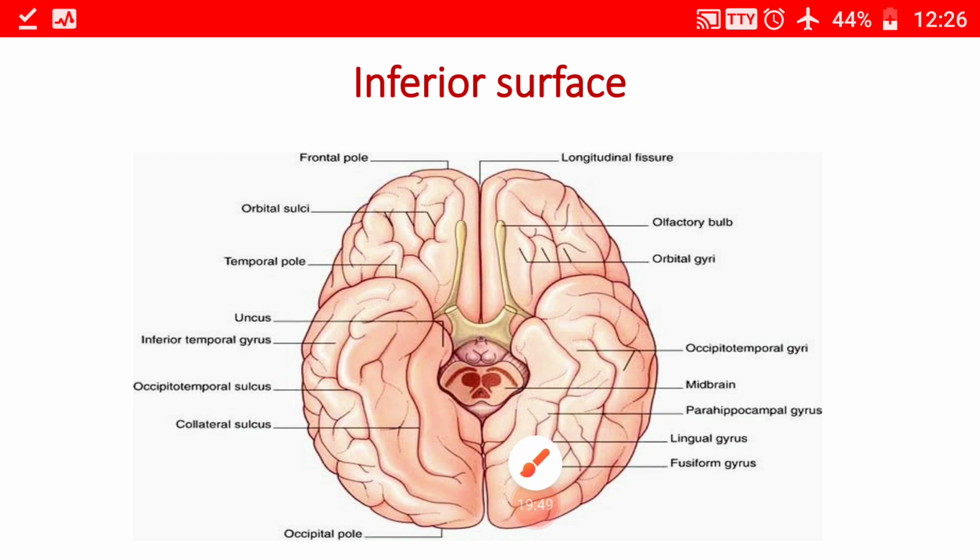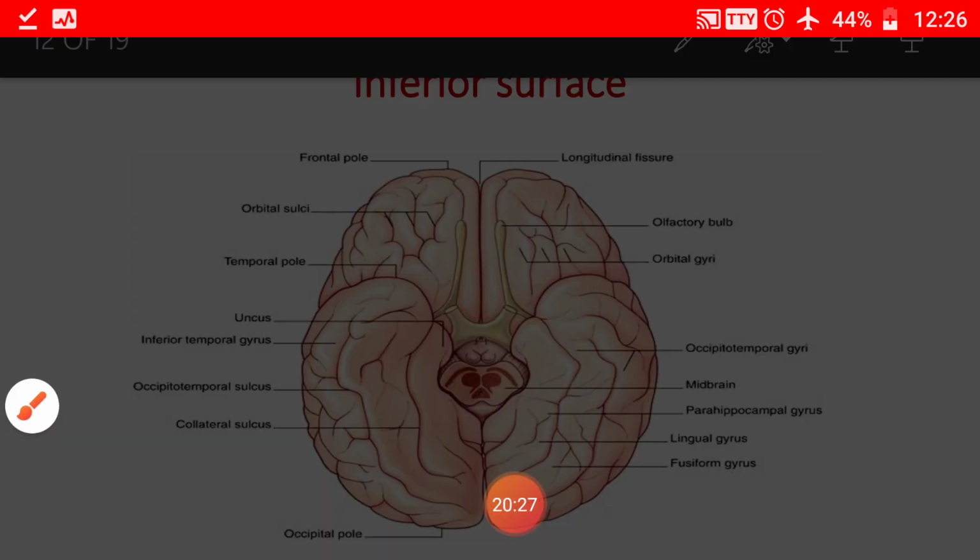Then coming to the tentorial surface, it contains two long sulci running anteroposteriorly. Medially this is the collateral sulcus, and laterally there is the occipito-temporal sulcus. The area which is present medial to the collateral sulcus is called the parahippocampal gyrus. This is the parahippocampal gyrus, whereas the area that is present lateral to the collateral sulcus is divided into the medial and the lateral occipito-temporal gyri by means of the occipito-temporal sulcus.